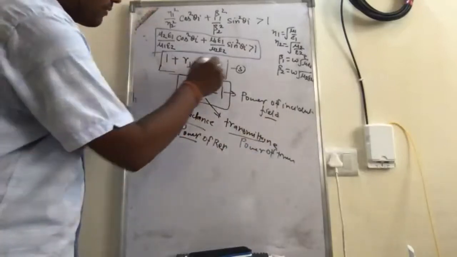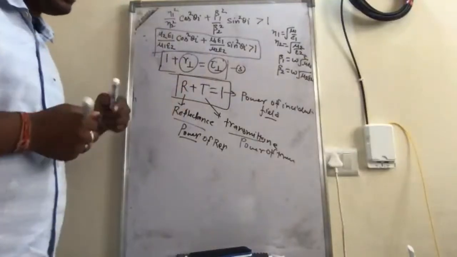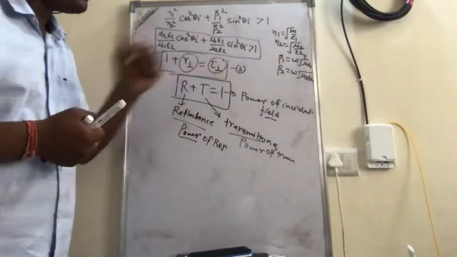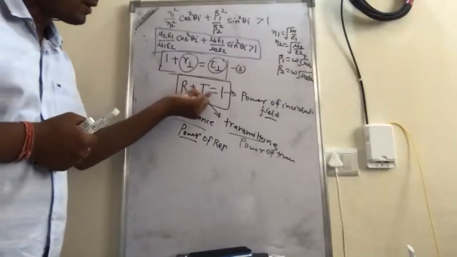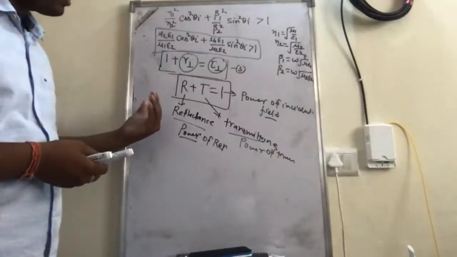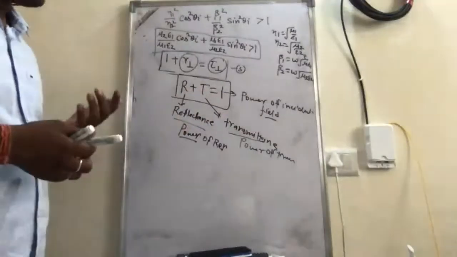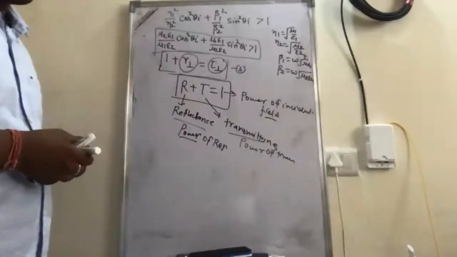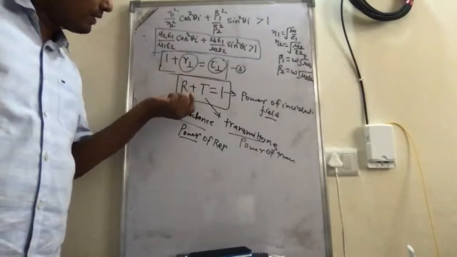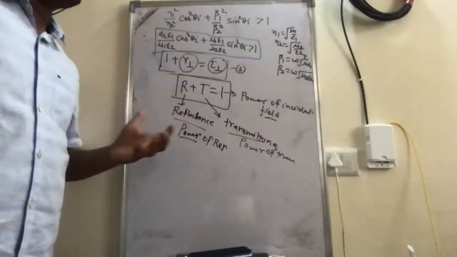Okay, while this is not the power, these are the coefficients, and these coefficients are related to the reflected electric field and the transmitted electric field. While here this represents the power of the field propagated through the interface. So the reflected power and the transmitted power, that sum is equal to 1. That shows the conservation of the power of the field. Okay, so how from here will we get this one? This is the question.